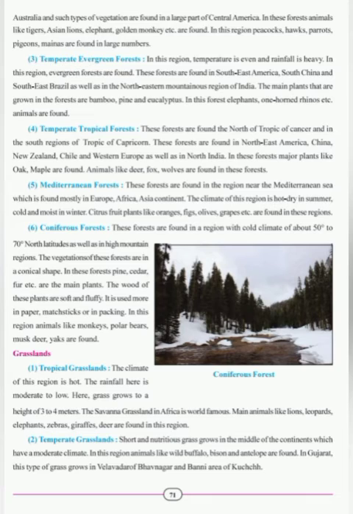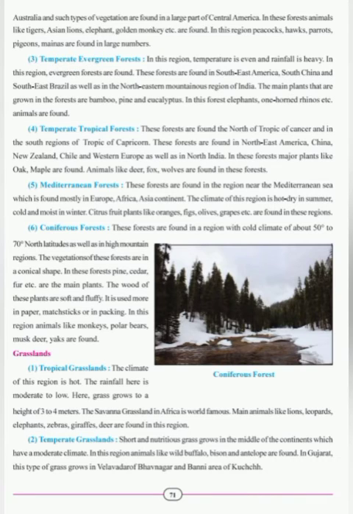Animals like monkeys, polar bears, which are white bears, musk deer, then yak, reindeer, etc. are found in the coniferous forest. In spring season, various birds come here. There is a nuisance of poisonous insects and mosquitoes in the humid regions.